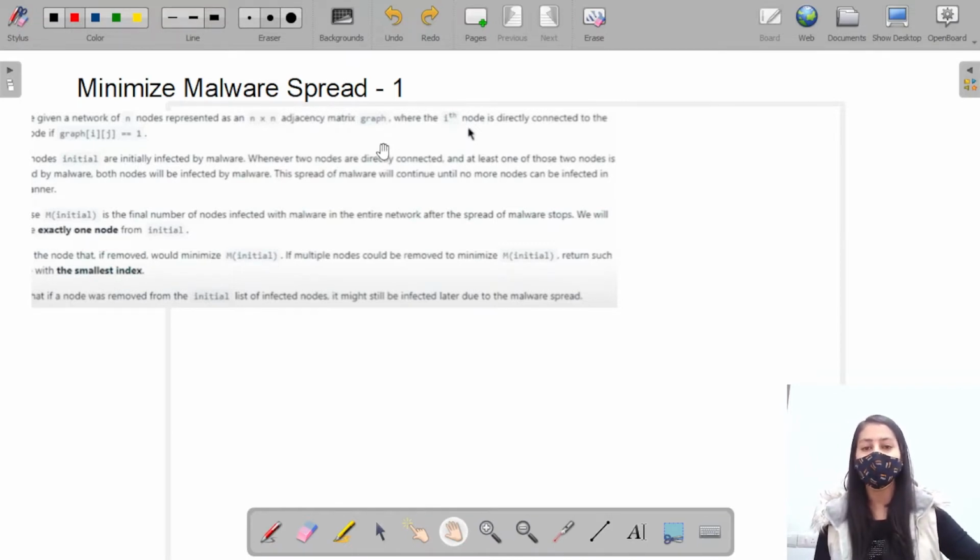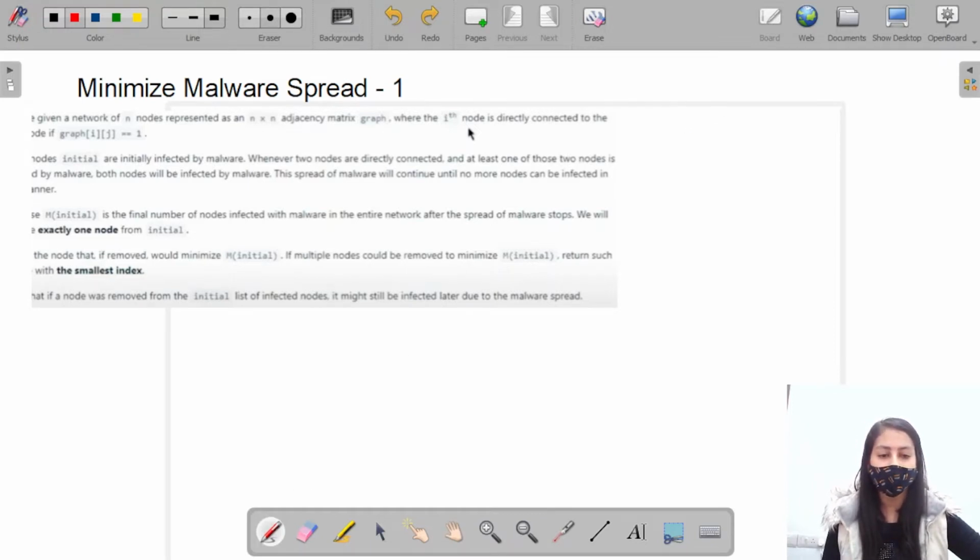So today in this video we are going to discuss another question on graph, that is minimize malware spread 1. In this question we are given a network of n nodes represented as an n cross n adjacency matrix graph, where the ith node is directly connected to the jth node if graph of ij is 1. So we are given a matrix of n cross n size.